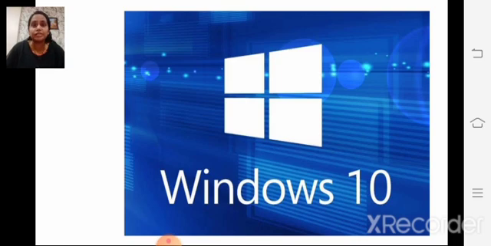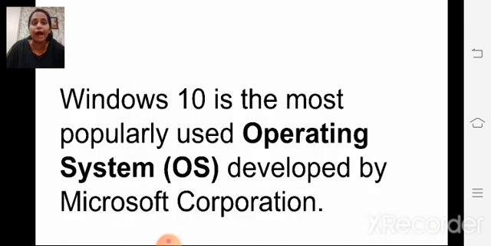Windows 10. What is Windows 10? Children, Windows 10 is the most popularly used operating system. Operating system means OS, short form, developed by Microsoft Corporation. The owners of Microsoft are Bill Gates and Paul Allen. Windows 10 is an operating system. It is a system software.